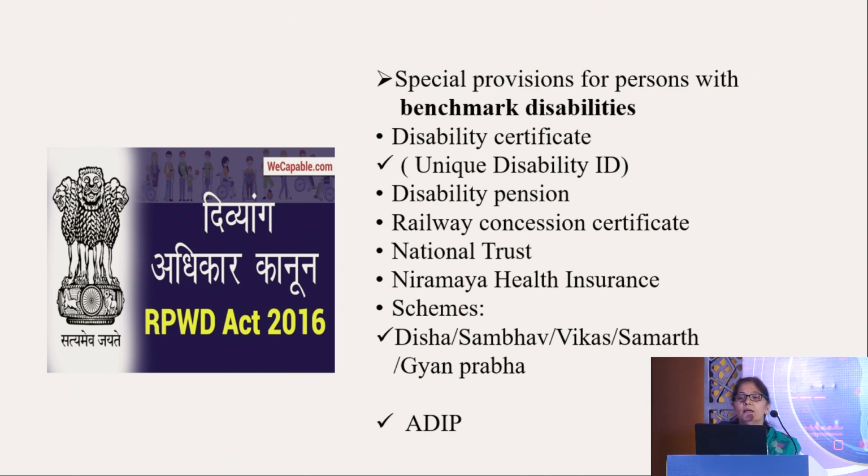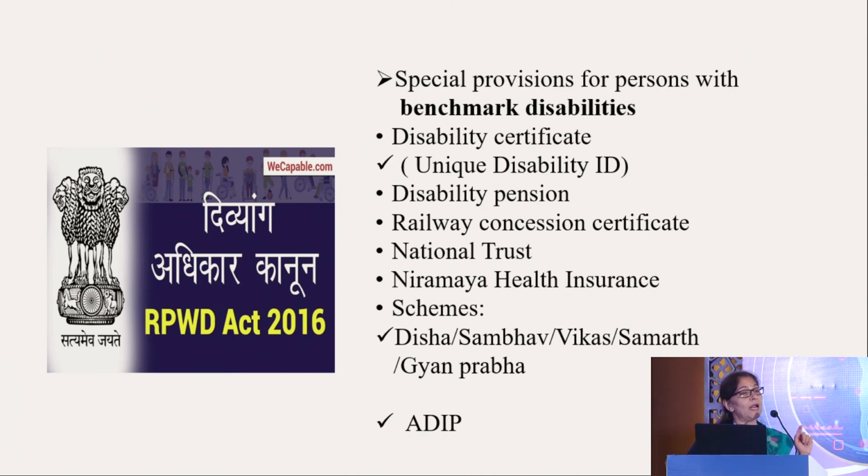Okay, then you have to tell these parents about the disability certificate, the disability pension, railway concession certificate, National Trust. Are you aware of National Trust? So National Trust is a society under Ministry of Social Justice and Empowerment which looks after cerebral palsy, intellectual disability, autism and multiple disability, okay?